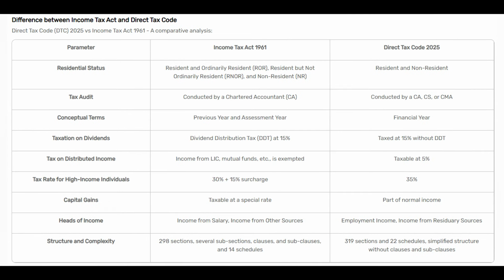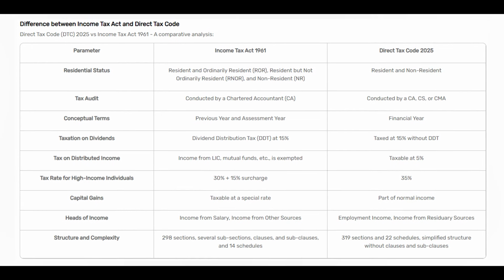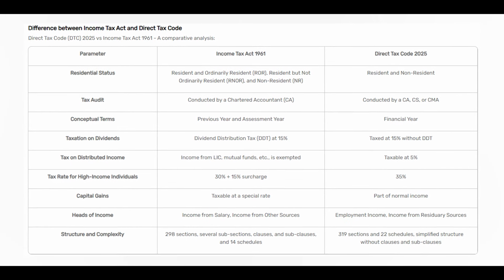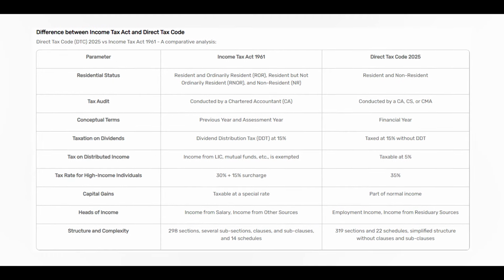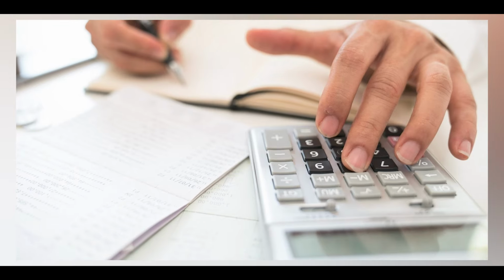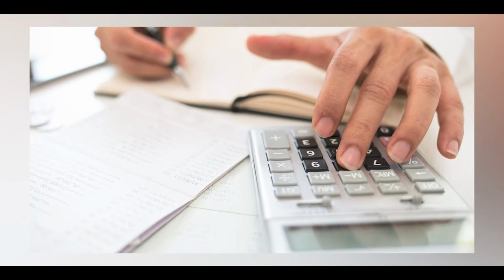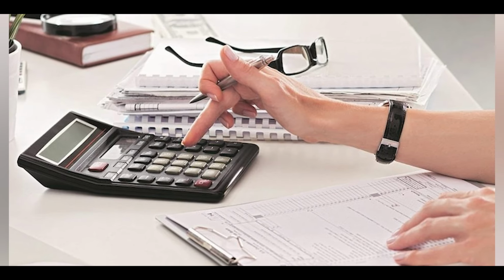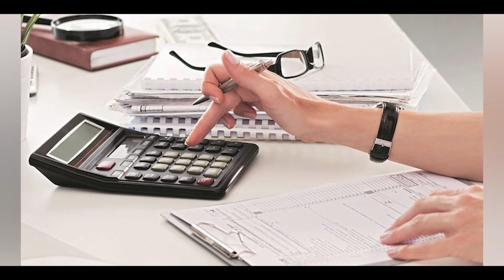Residential status is another one. The DTC simplifies the classification by removing the resident but not ordinarily resident (RNOR) category. Taxpayers will now be classified as either residents or non-residents. Financial year concept: the DTC eliminates the concepts of assessment year and previous year, using only the term financial year for tax filing. Capital gains taxation: under the DTC, capital gains will be taxed as regular income.